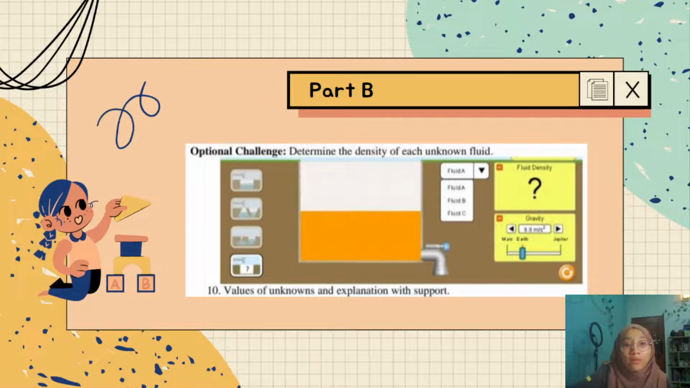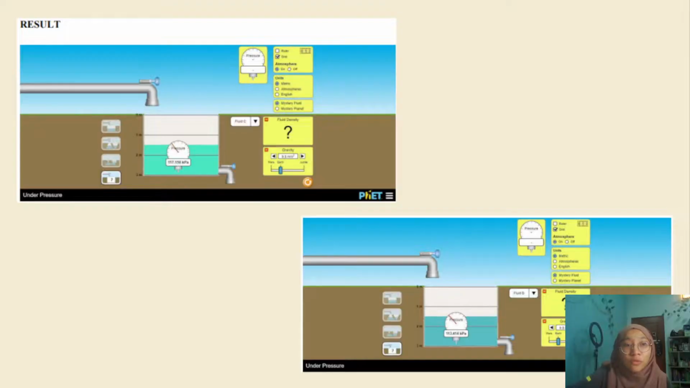And then the last one is we determine the density of each unknown fluid. How do we determine this? So here at the different fluid density, we calculate and get the result.